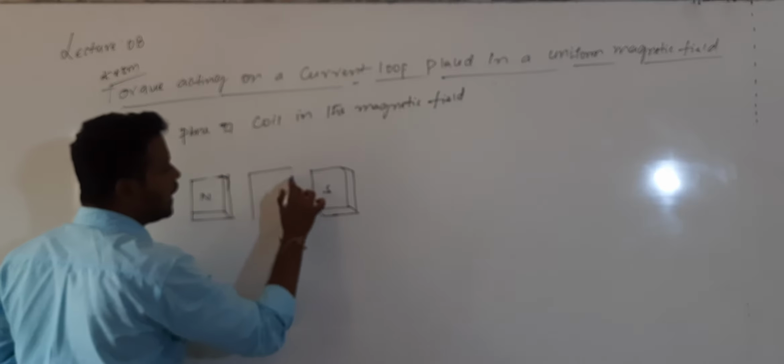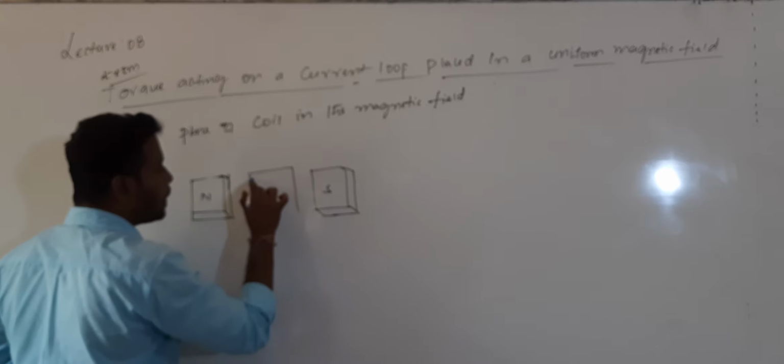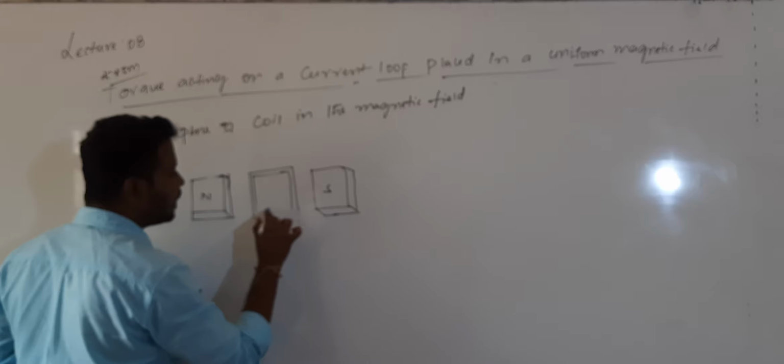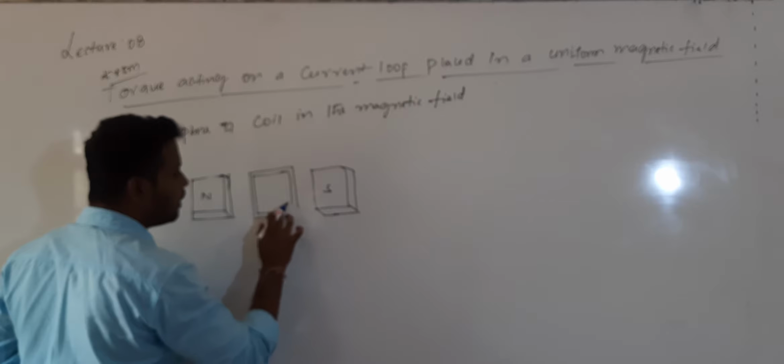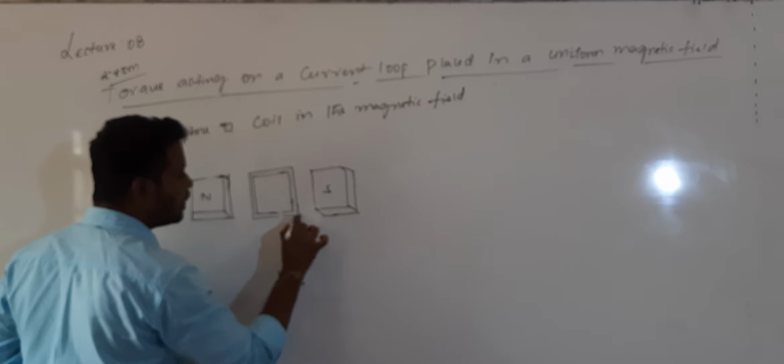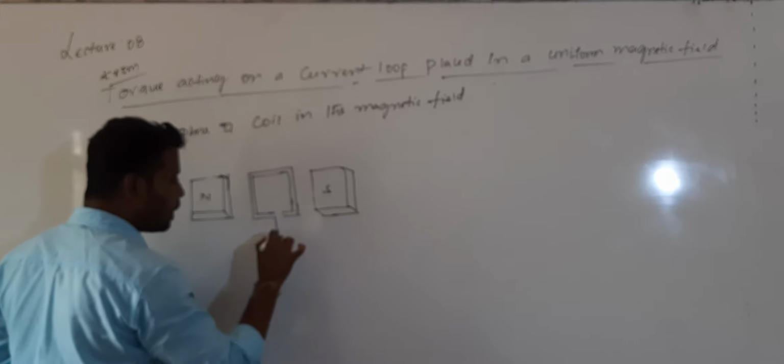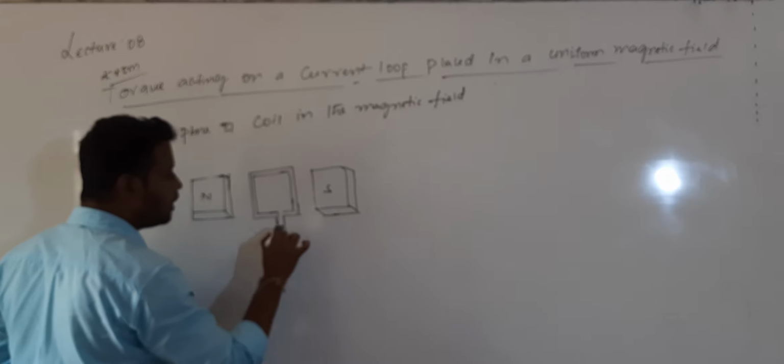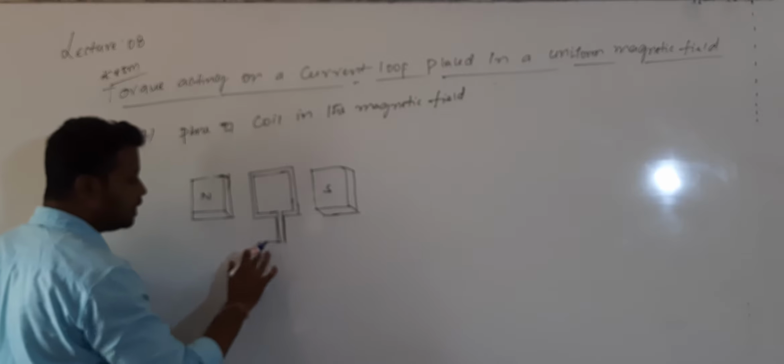Now let me consider one rectangular loop, connected to an external battery through slip rings.